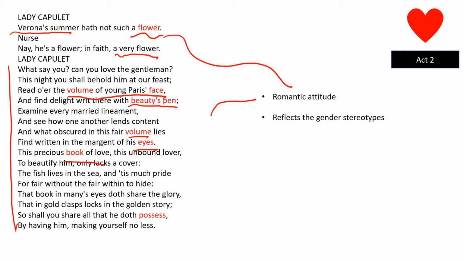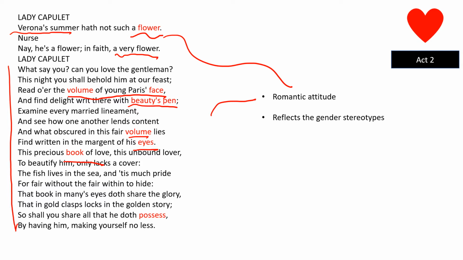So whereas the nurse is very interested in the physical nature of Paris and how attractive he is and how much of a hunk he is, we've got Lady Capulet more about romance and about beauty and about attraction. And so you can see that there's a different type of thing going on here. Is it lust or is it romance? So we can see with the nurse that the nurse is obsessed with lust, and with Lady Capulet, it's about romance.